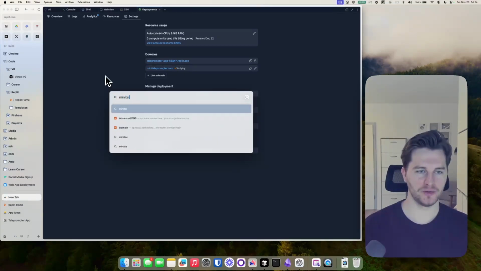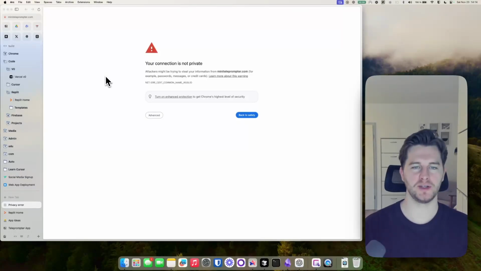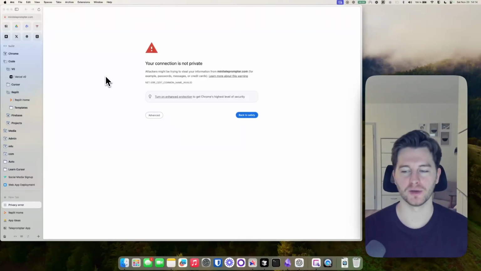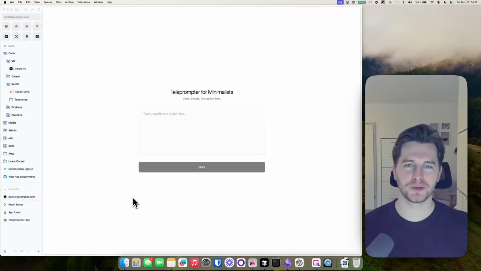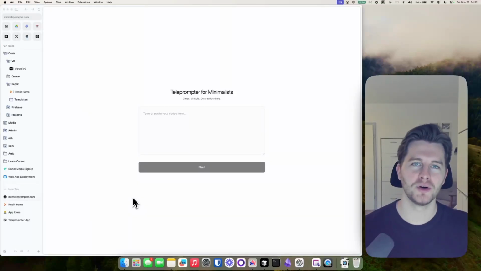Okay, so if I go now to miniteleprompter.com, you see that there's still nothing here. So let's check back in an hour or so, and I will give you an update. All right, so just a quick update. The app is now successfully deployed to the internet and also connected to the custom domain that I bought. It just took a couple of minutes actually.